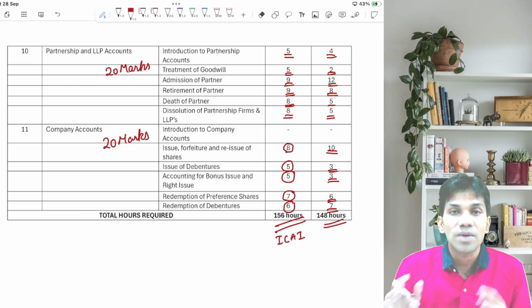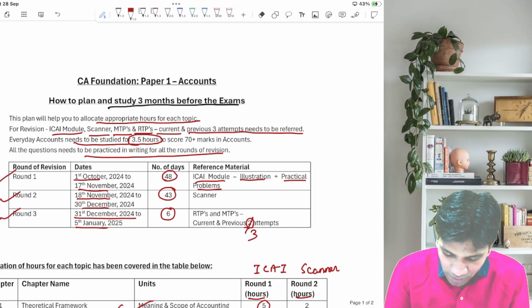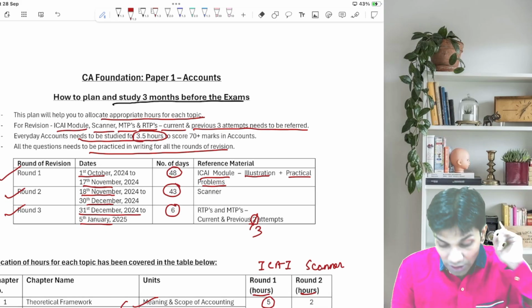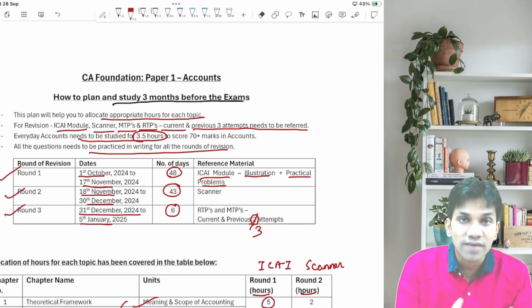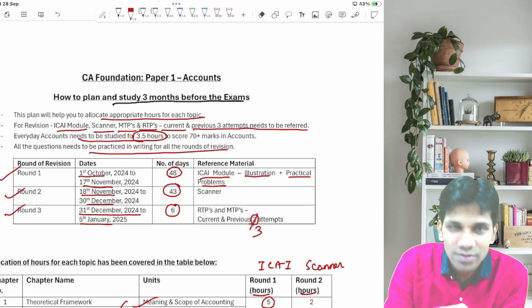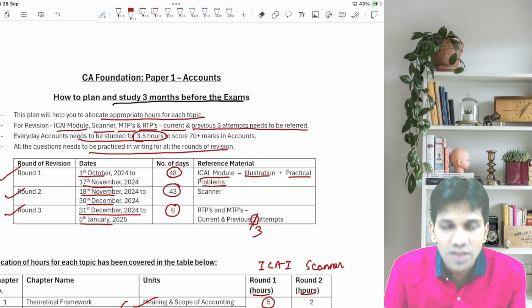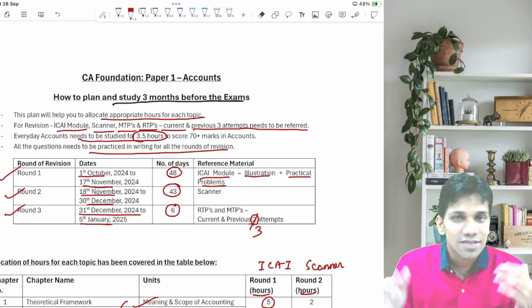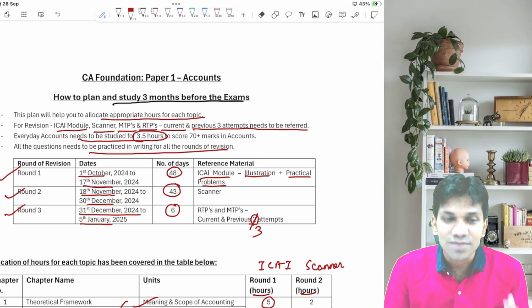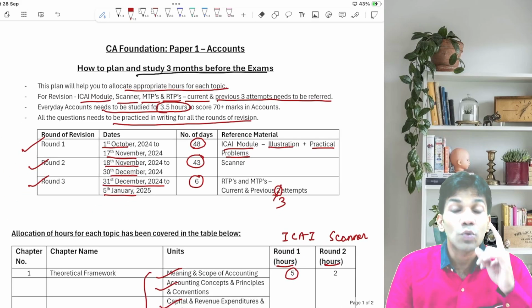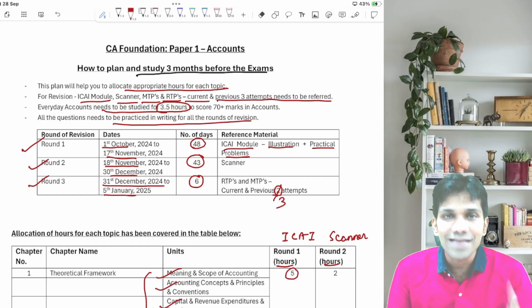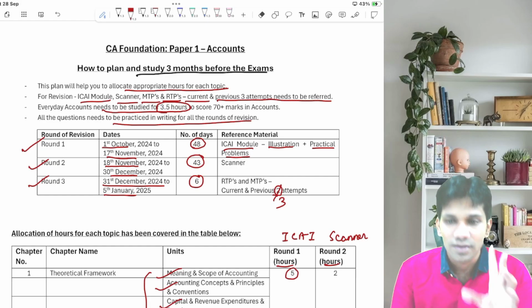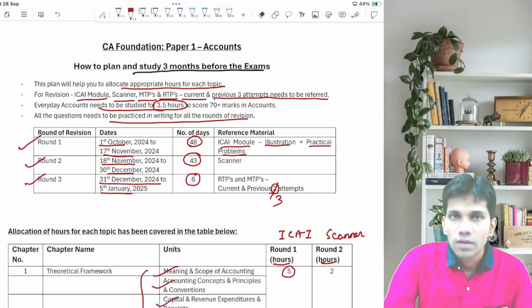So guys, we have prepared a detailed plan. You can see from here, from 1st October till 5th of Jan, till the date of exam, we are going to have a hold on your accounts subject, so that you will not lose the grip, the momentum, and you will be able to score at least 70% marks. This is how we are prepared. Guys, please follow this strategy. It will really help you to score at least 70% marks in examination. I hope it is very clear.